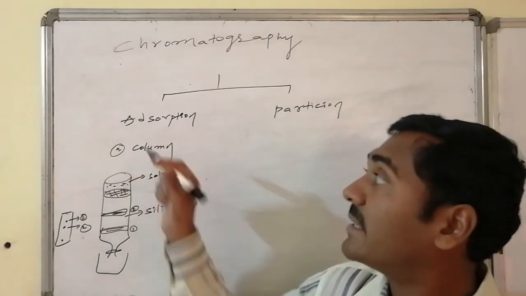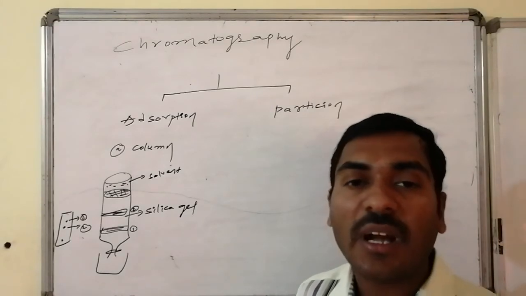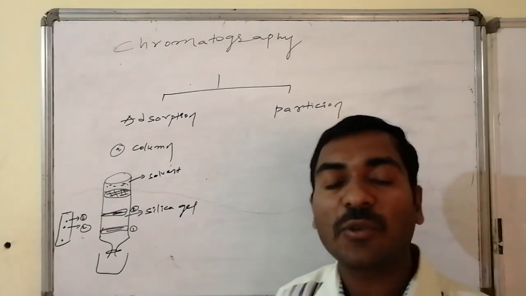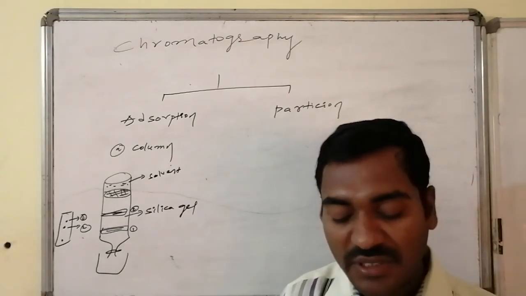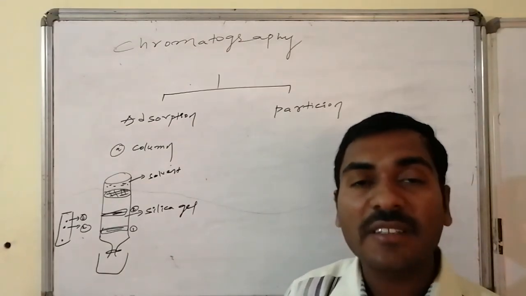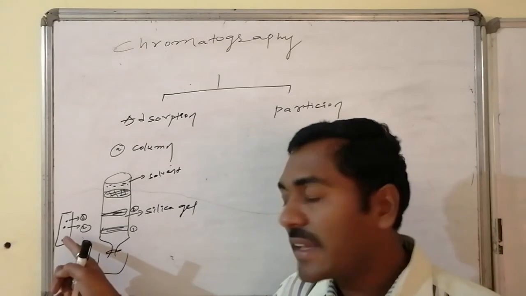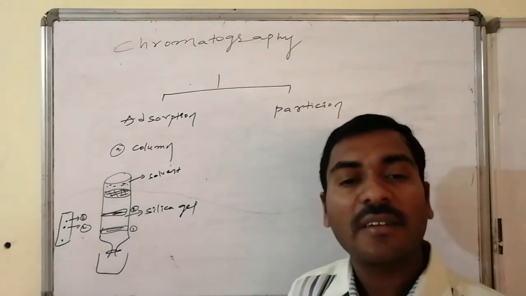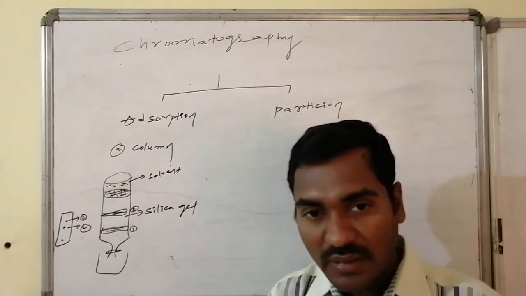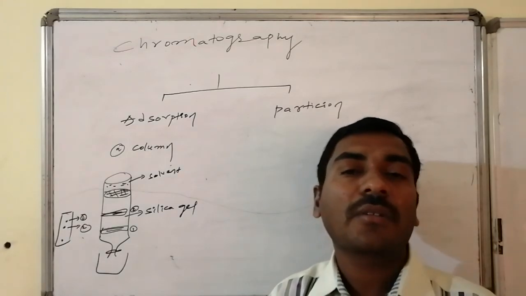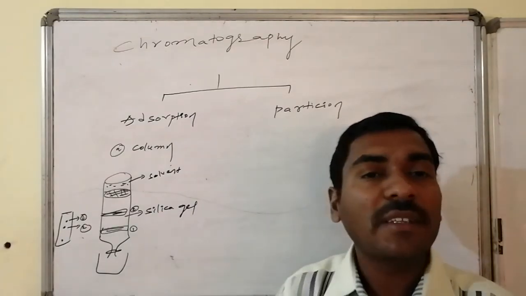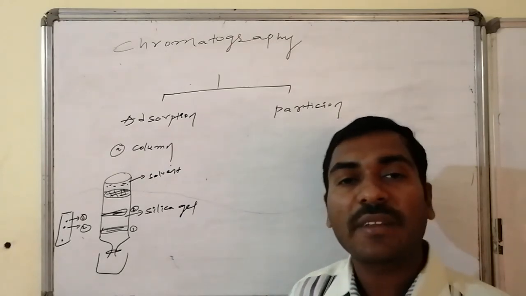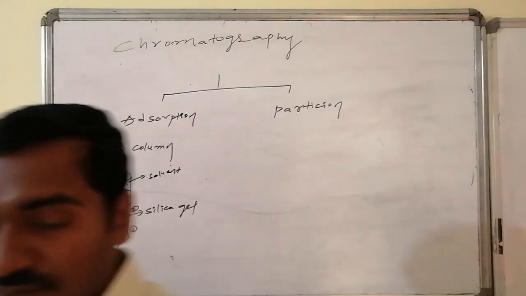This is a technique in which adsorption is the logic. By using a column we are doing it, hence it is said to be column chromatography. And here also adsorption, desorption and retardation factor are all involved. Thin layer chromatography is qualitative, whereas column chromatography is the quantitative logic applied for the separation of materials.